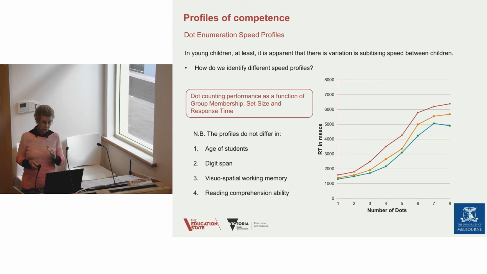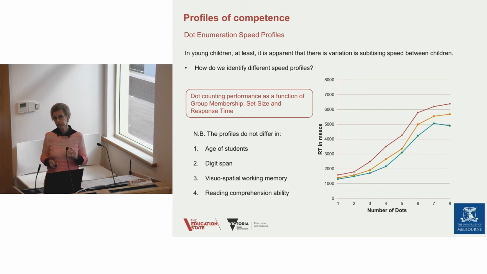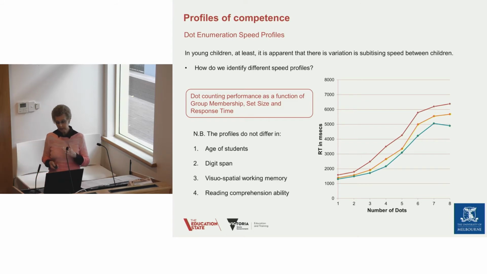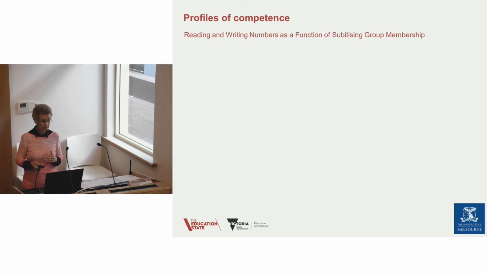Now, if you look at the part of the graph which is the counting range, so if you look from 4 to 7 there, you will see that the speed of counting is the same. The groups differ in terms of overall time, but the actual rate of getting from one number to another is the same, but it is not like that in the subitizing range.